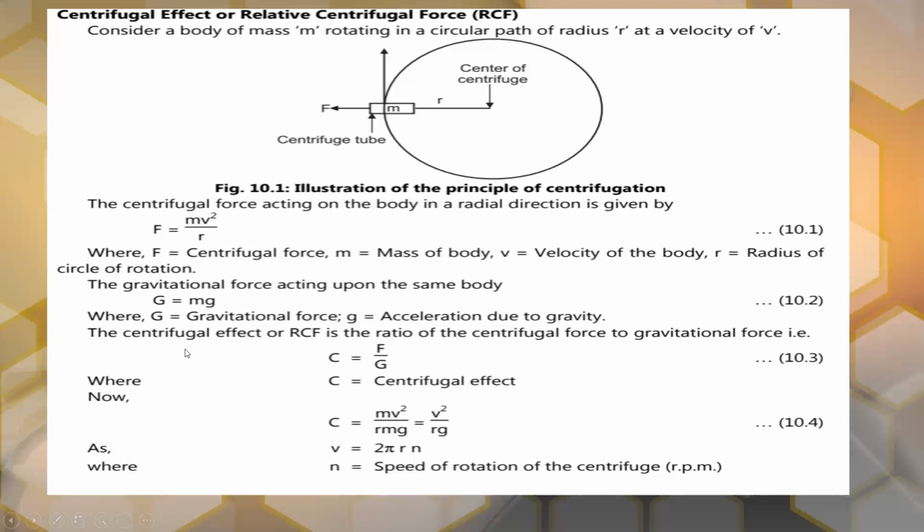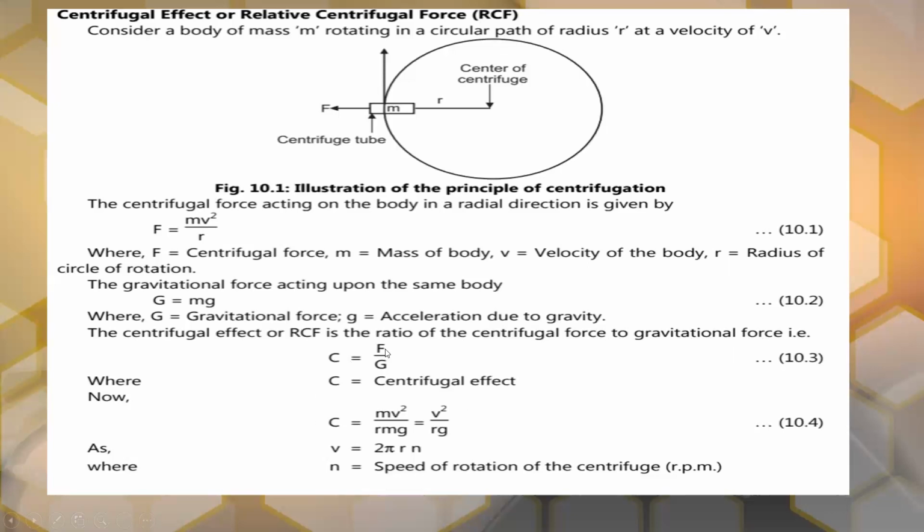The relative centrifugal force, or RCF, the centrifugal effect, is the ratio of centrifugal force to gravitational force.